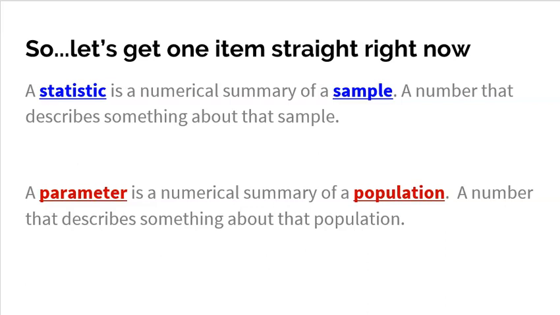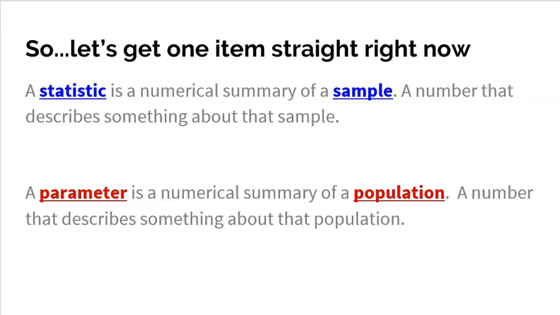Now, a statistic is a numerical summary of a sample. A number that describes something about that sample. We talked about mean, median, IQR, range, standard deviation, all that fun stuff. But the most important thing is to be a statistic, you have to come from a sample. Well, a parameter is a numerical summary of a population. It is a number that describes something about that population.